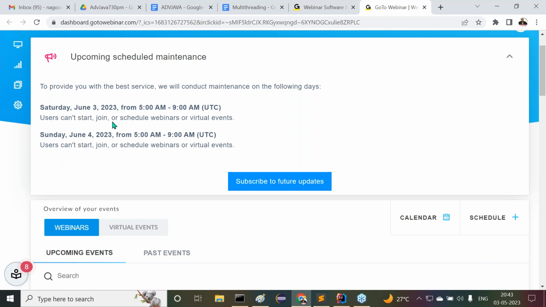The GoToWebinar server, they want to apply these patches, and they want to do recompilations, repackaging and redeployments, everything. Then after providing those patches, they want to redeploy that application on the server. Again, they want to give some enhancements over the project. Got it or not? So every year, once or 2 times, this kind of process happens on every product.